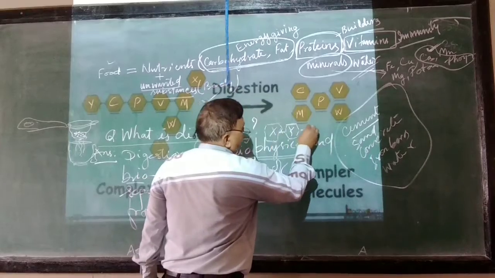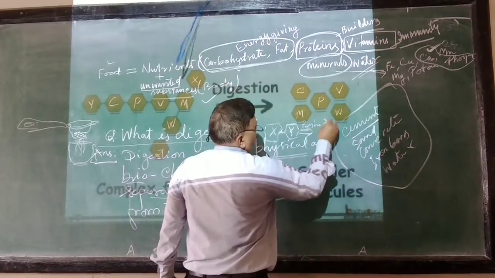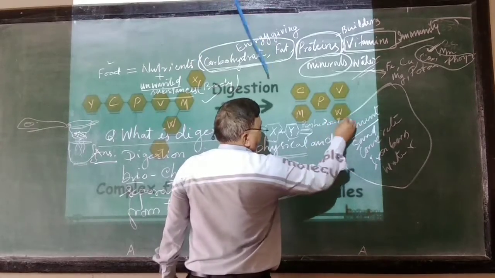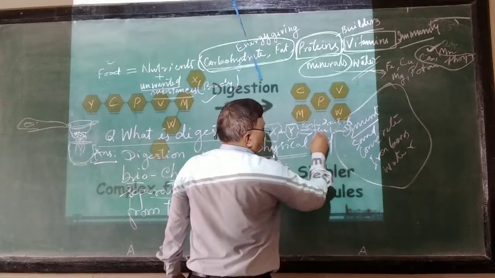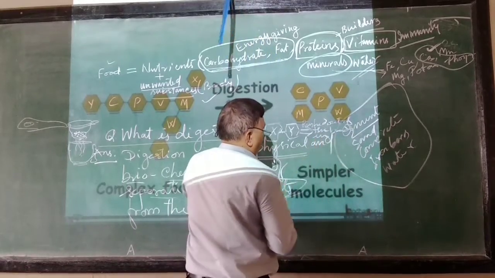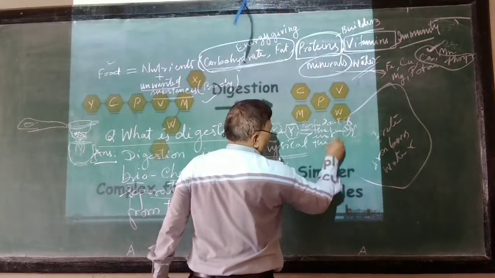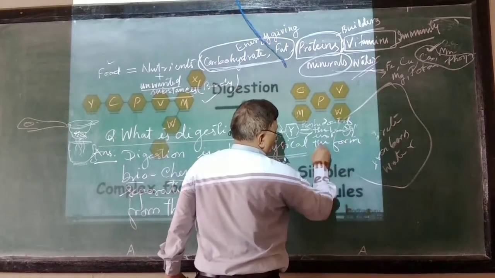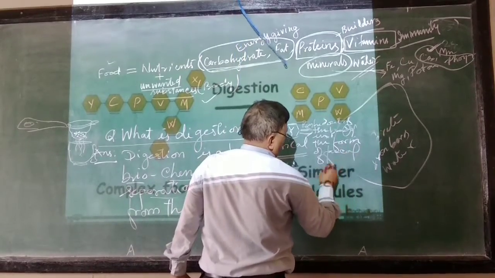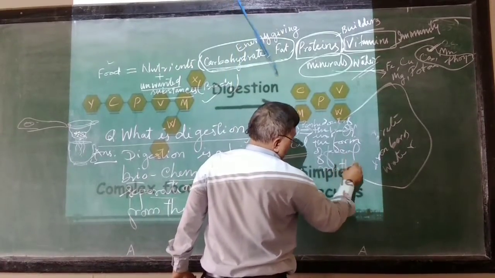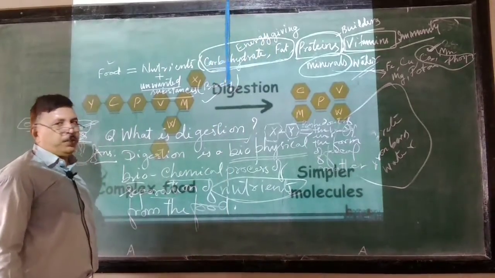So X and Y are pushed out of the body in the form of fecal matter. Right? Fecal matter is pushed out of the body.